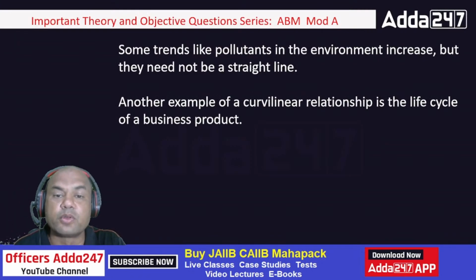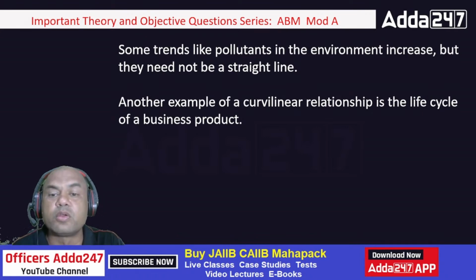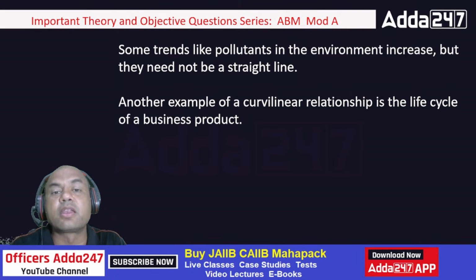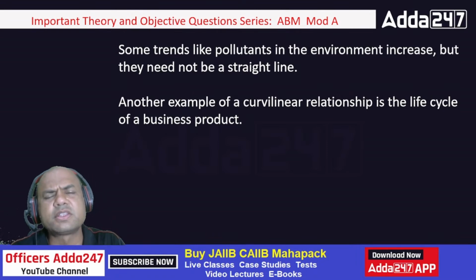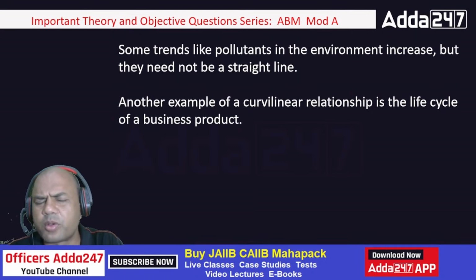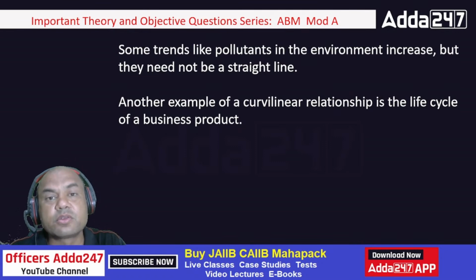Some trends, like pollutants in the environment, increase, but they need not be in a straight line. Means what? Pollutants in the environment increase. If you look at the rivers, we always cry about river pollution. The pollution in the rivers goes on increasing always. Of course, the government works on that. All the governments work on that. But the pollution goes on increasing. Why?